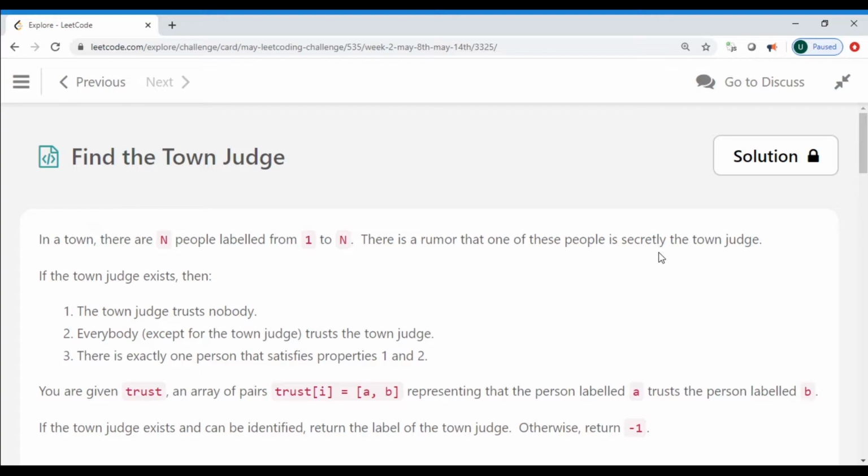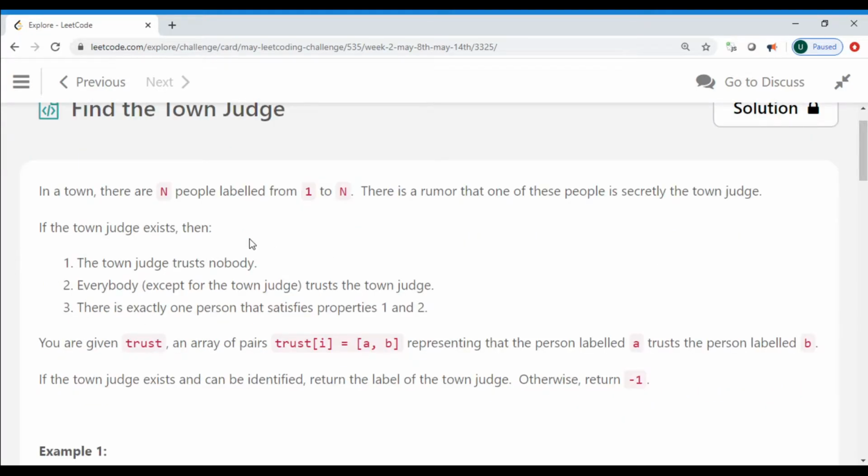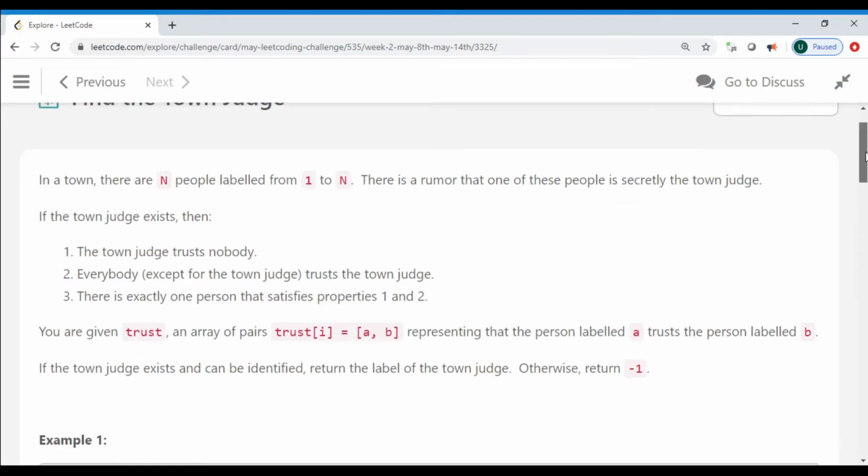It is a rumor, so there could be a possibility that there is no town judge, and there can be a town judge. But if the town judge exists, then the town judge trusts nobody and everybody trusts the town judge. And there is exactly one person that satisfies properties 1 and 2. So the town judge has no trust in anybody in the town and everybody trusts that person.